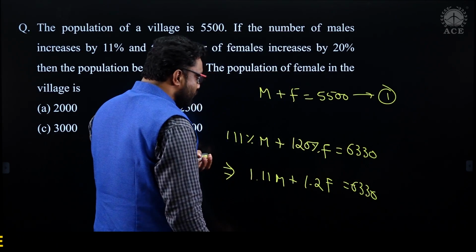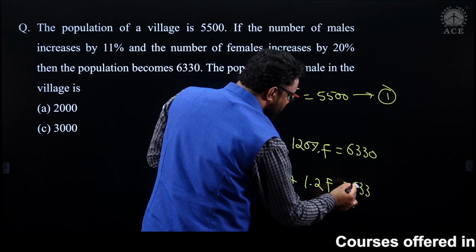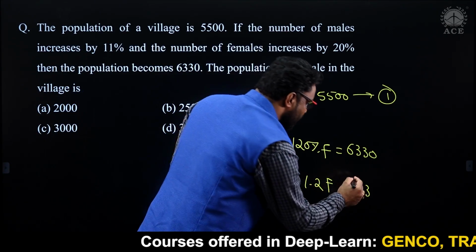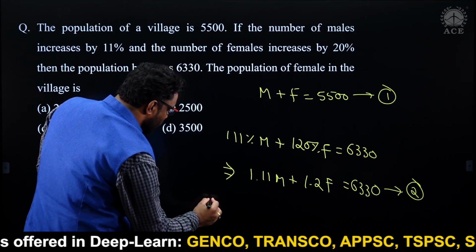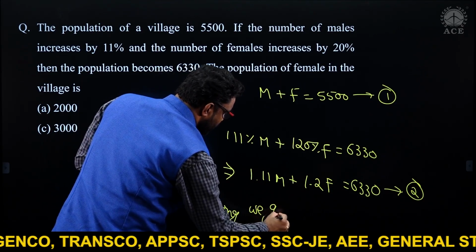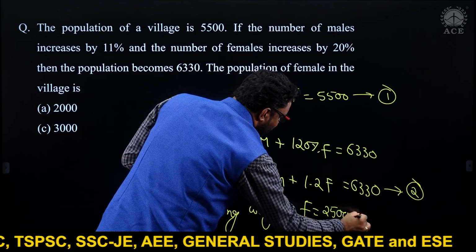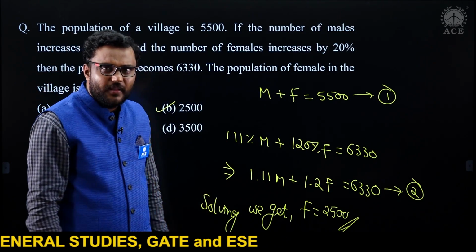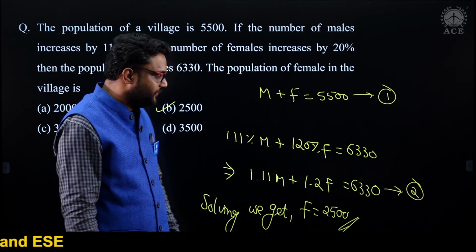What I can do, you need to solve these two equations. Two unknowns, two equations we have. Let's consider these as equations 1 and 2. So solving, you can find the F value, which is nothing but 2,500. You can also apply the allegation concept, because male and female together increase is this, but that's a bit lengthy compared to this normal process. You can also apply allegations, yes.